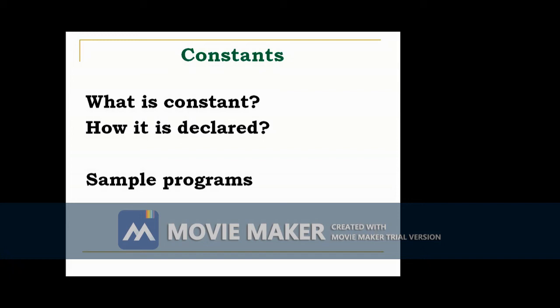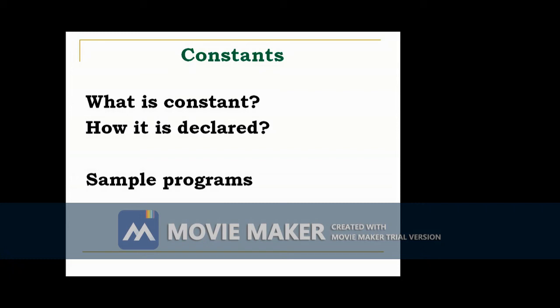Suppose we want to define a constant pi. We can declare it using the syntax final float pi equal to 3.14f. Here pi is a constant. This constant cannot be changed during the execution of a program.